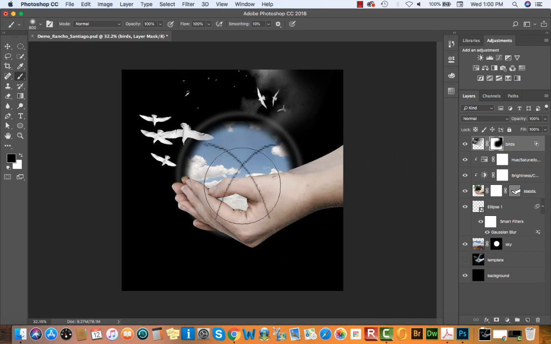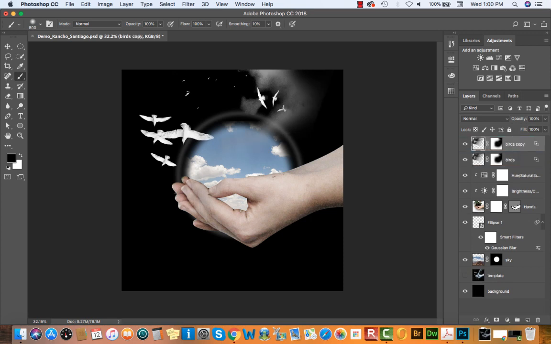Now for the sky that's inside of the hand, we're going to want some black birds. So we're going to use the same layer. It's already masked out. I'm going to make a copy of it. To make a copy, remember Option, click, drag, release. So I'm just holding down Option. I'll drag this up above. You won't notice much of a difference except the clouds will get a little bit brighter.